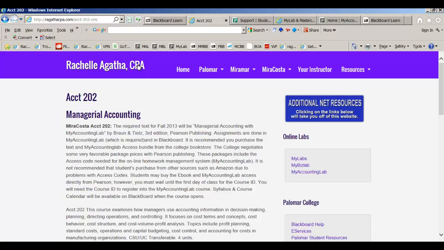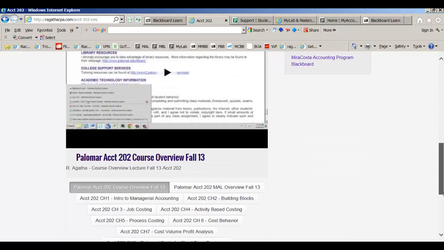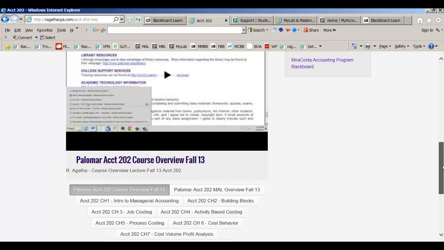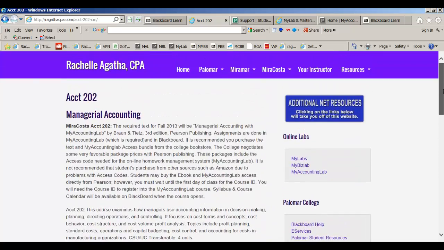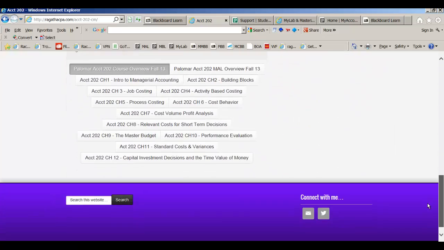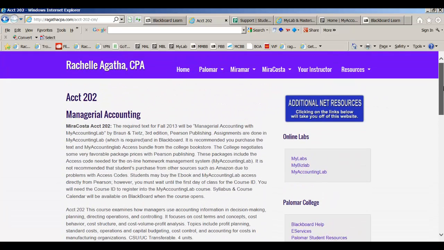Let's go real quick to my website. I've redesigned it. It's purple. The old one was red, so you'll know if you're in the wrong place. You're going to go to MiraCosta down to the 202 page, and you're going to see that here are the lectures down below. So when I'm done with this one, for instance, it'll say MiraCosta course overview lecture, so please make sure you're in the right lecture for 202. And all the other chapter lectures are here, so that's where you're going to watch them. Some other cool things on my website.